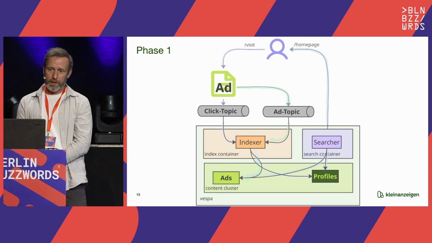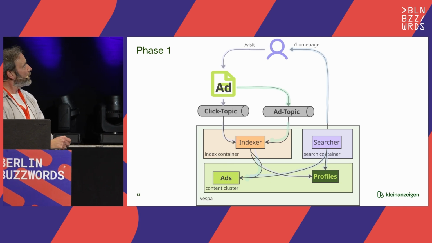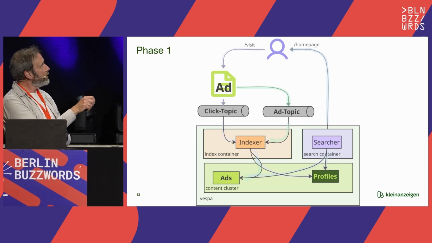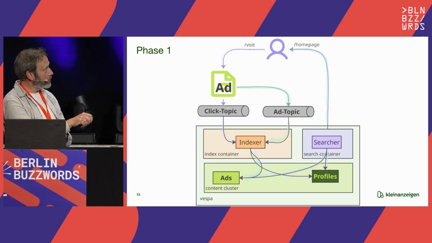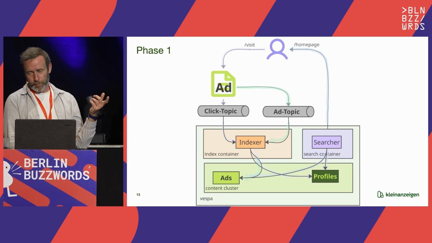And that's, again, how the setup looks like. In the top middle here, you see the user. Can I make this pointer? Yeah. And then we have the ad. The ad gets indexed via index topics, and we put ads here in Vespa. And then you have an ad click. The ad click also gets indexed. We load the ad, and then we put it on top of your profile. So with every click, we derive a different profile.